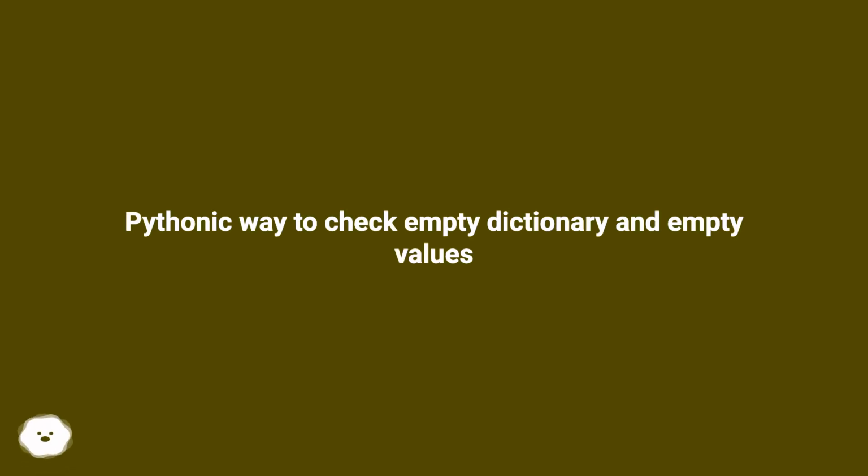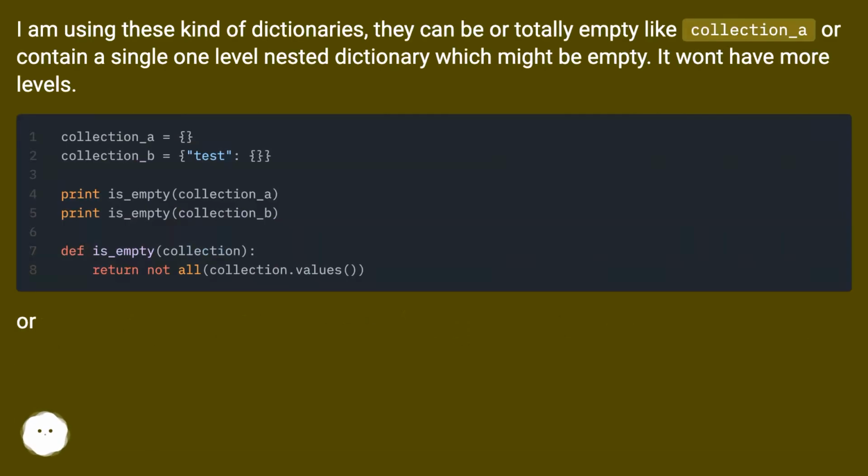Pythonic way to check empty dictionary and empty values. I am using these kind of dictionaries. They can be totally empty, like collection_A, or contain a single one-level nested dictionary which might be empty. It won't have more levels.